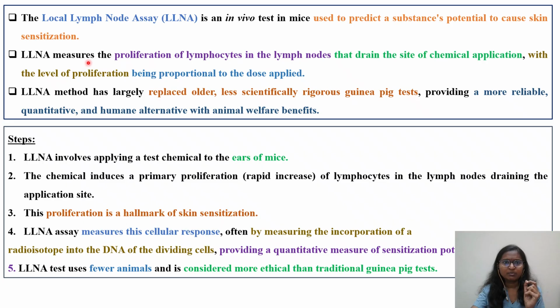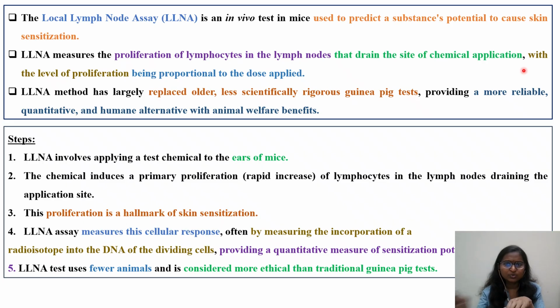Then the LLNA measures the proliferation of lymphocytes in the lymph nodes. We know there are reticulocytes, RBCs, WBCs, so many types of cells, but particularly it is measuring lymphocytes in the lymph nodes that drain the site of chemical application. Wherever the test chemical is applied to a local area, the lymphocytes start proliferating towards the site of exposure to that chemical.